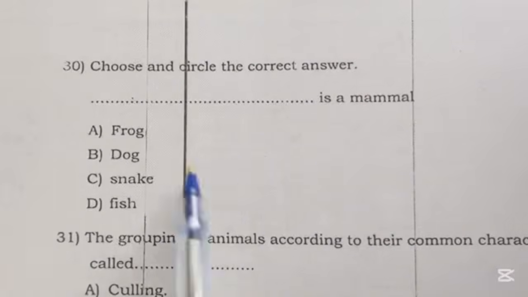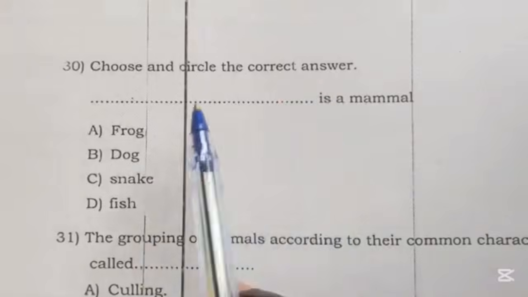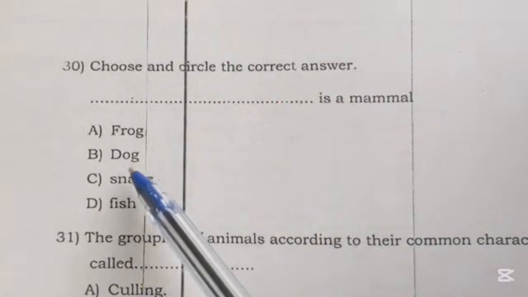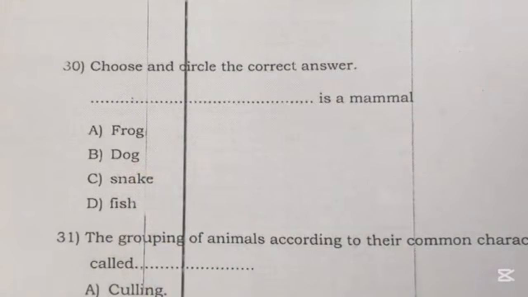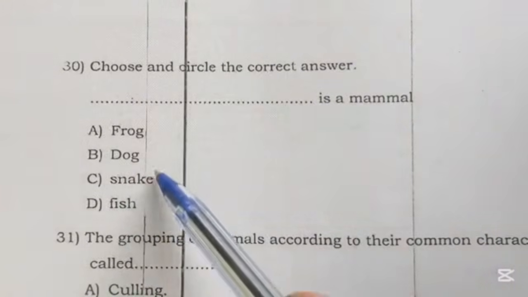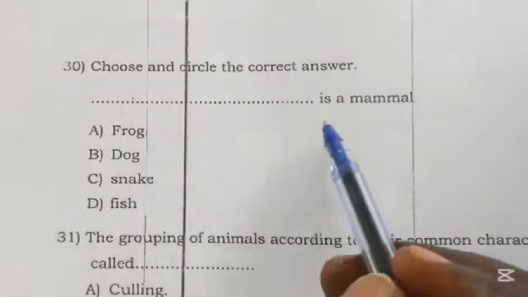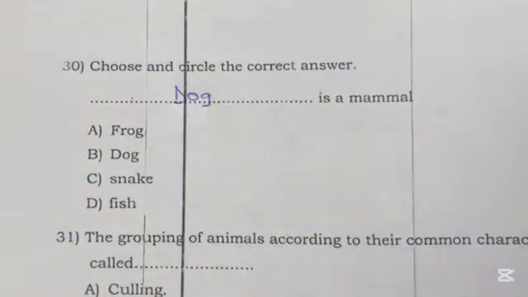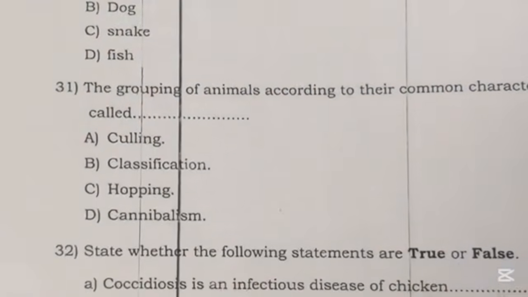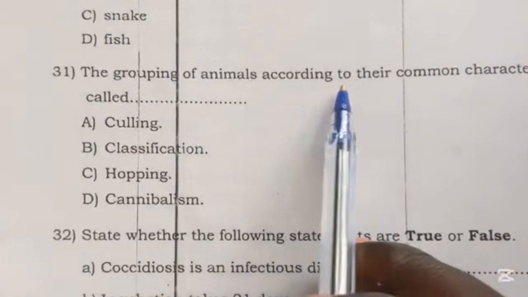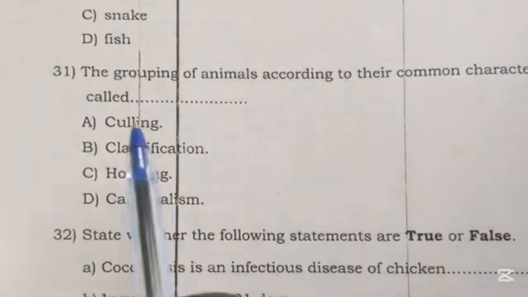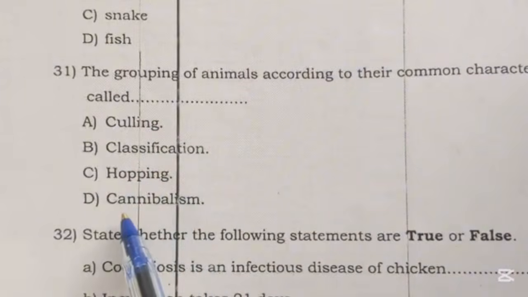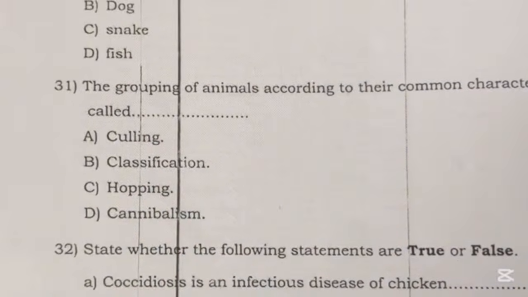Question 30. Choose and circle the correct answer. Dash dash is a mammal. Frog, dog, snake, and fish. Of course, the animal from the list below which is a mammal is a dog. Right, then 31. Grouping of animals according to their common characteristics is called dash dash: culling, classification, hopping, or cannibalism. This is what we call classification.